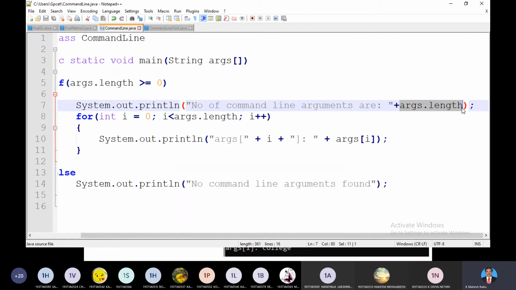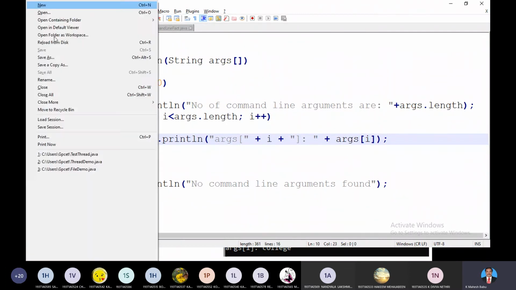So the length of however many arguments we supply to the main method will be measured by args dot length, where the array name dot length returns the size of the array. As usual, I started a simple program: for i equal to 0, i less than the array size, i plus plus, every time I am printing args of 0, args of 1, 2, 3, 4 and so on. However many elements there are, that number of iterations takes place by means of this simple for loop. If you are good at writing a for each loop, you can use that instead of writing 0 and so on. I'll just compile the code and run the code.